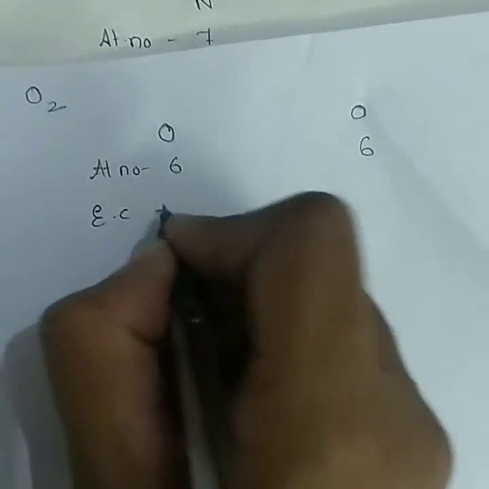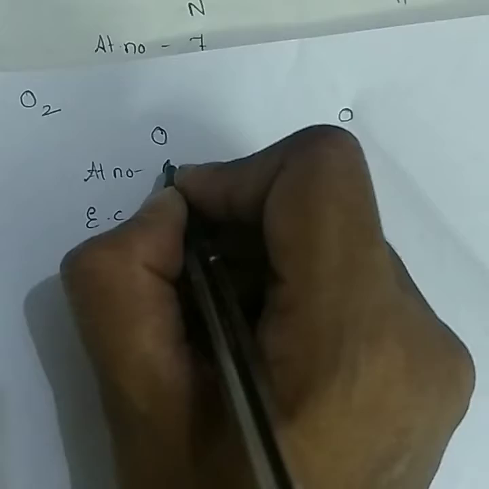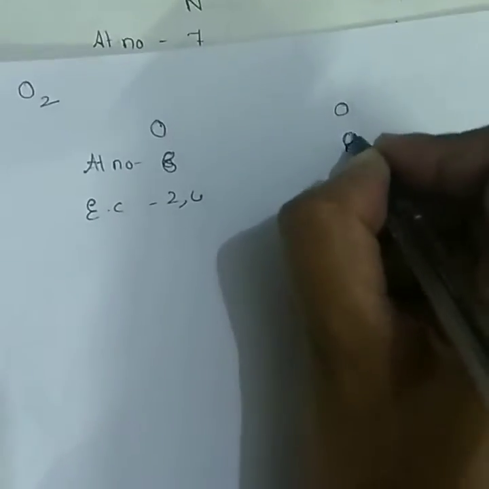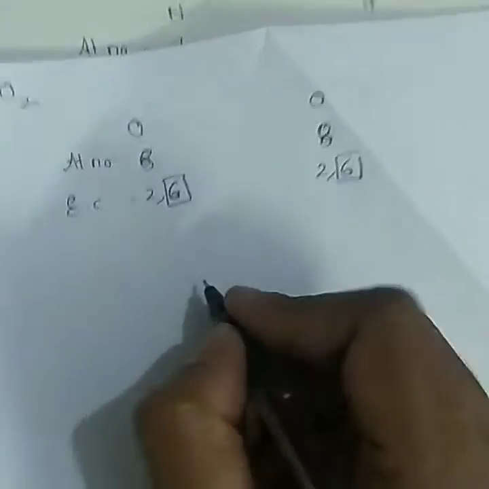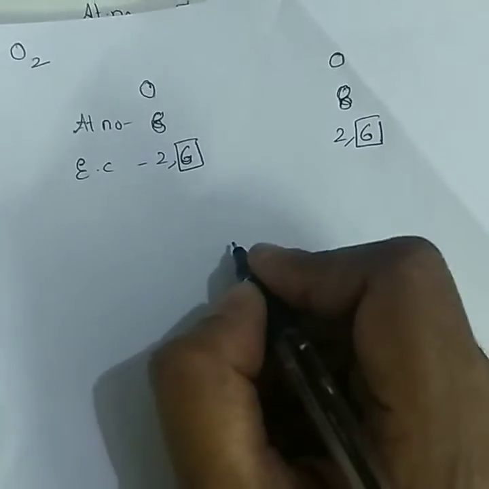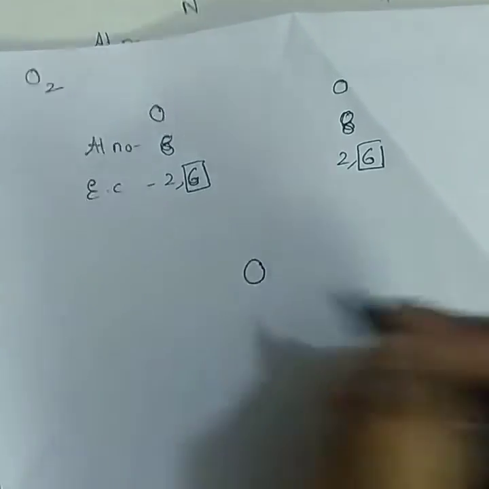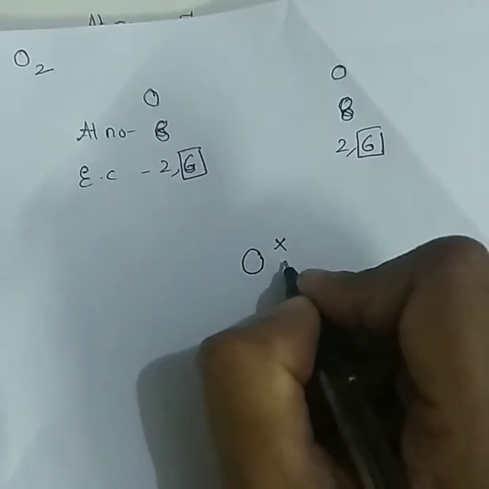I'll take oxygen, O2. First, write the atoms, first step. Next, the atomic number. The atomic number of oxygen is 8 and the atomic number of the other oxygen is 8. Electronic configuration is 2, 6. How many valence electrons? 6 valence electrons. How many more valence electrons does it require to become stable? It requires 2 more.